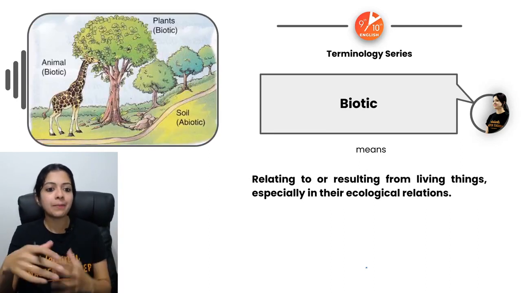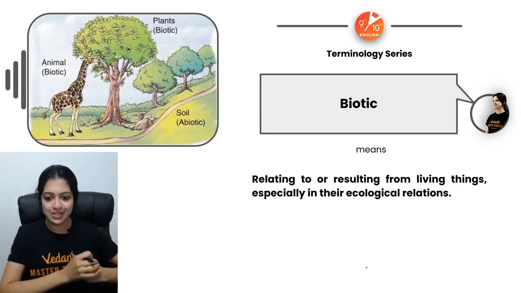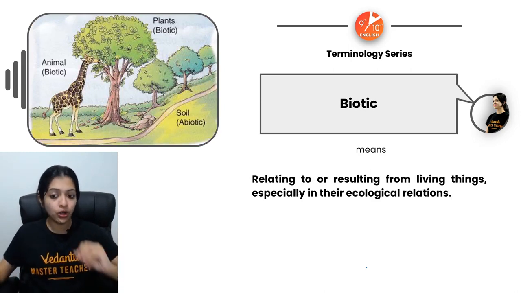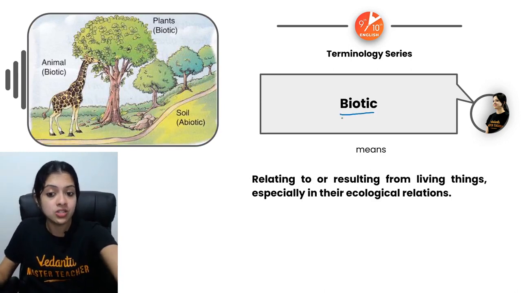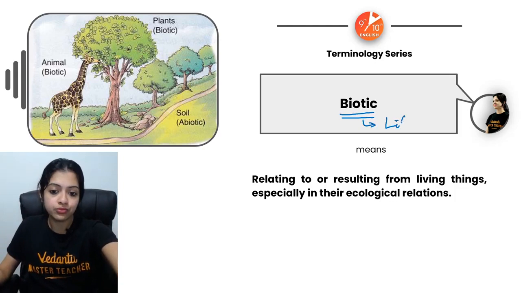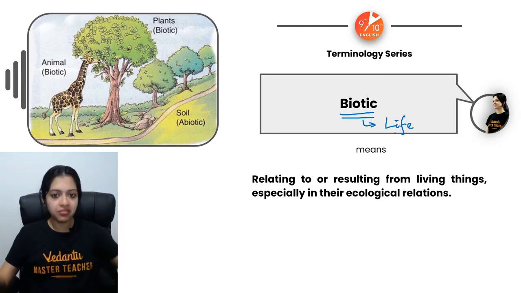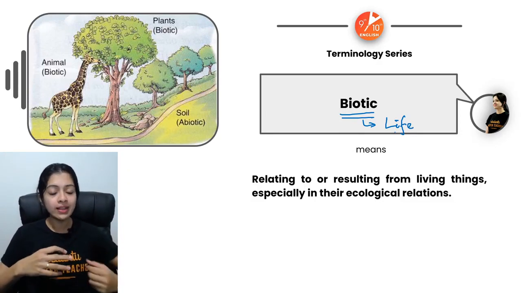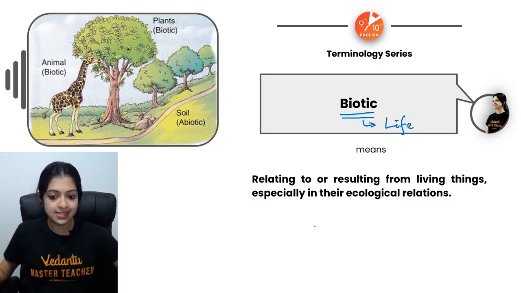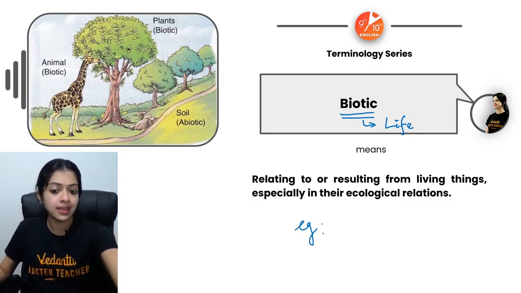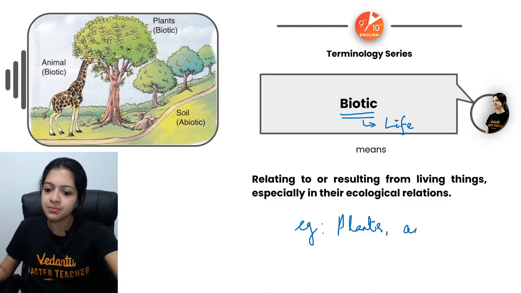Right? So now coming to biotic and abiotic. What does this term mean? Biotic would stand for life. So the living things in our ecosystem are what we call biotic factors. The best examples would be plants, and then there would be animals, including human beings, of course.